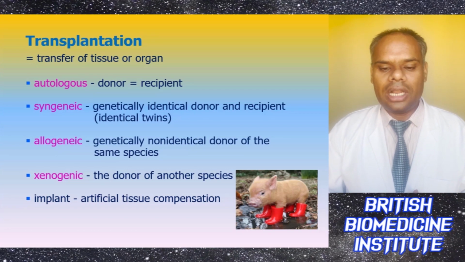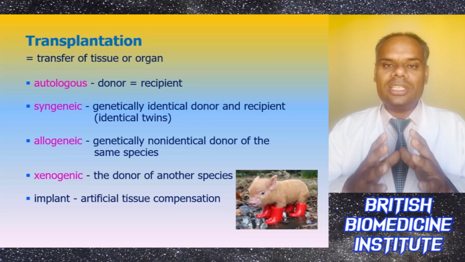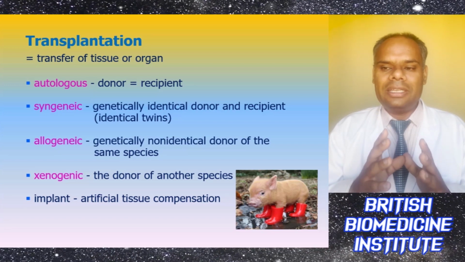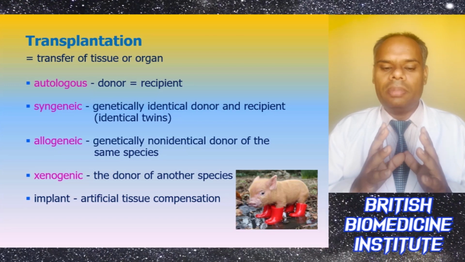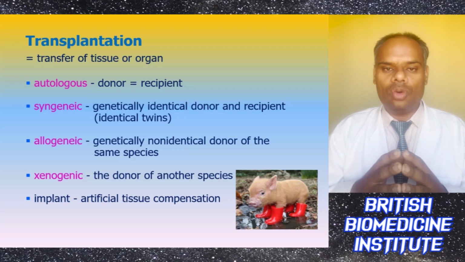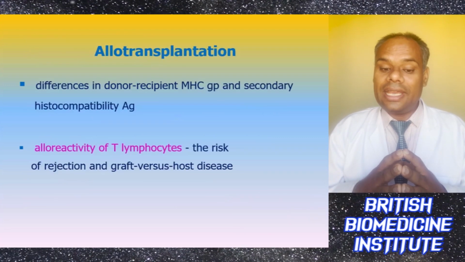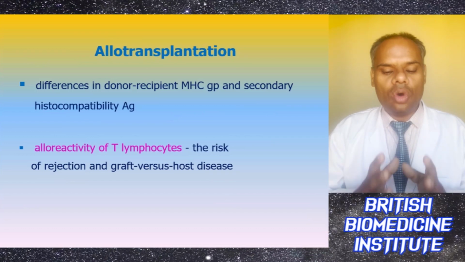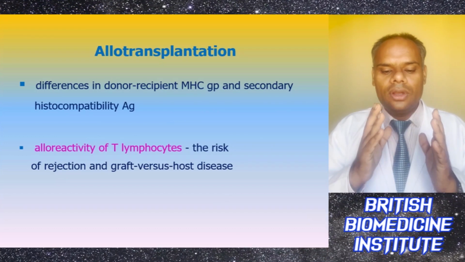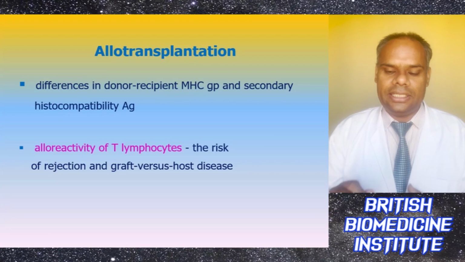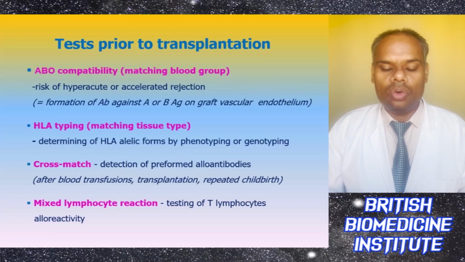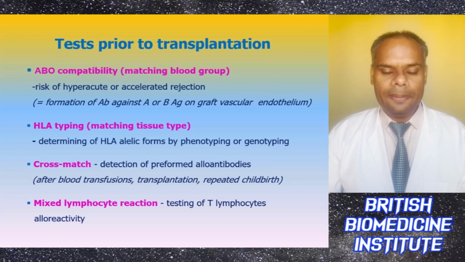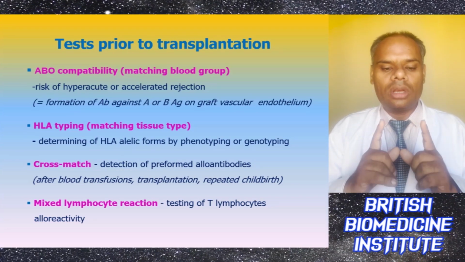So in allotransplantation, there will be differences between donor and recipient, where the major histocompatibility group and secondary histocompatibility antigen groups play a role. And if there is alloreactivity of T lymphocytes, then the risk of rejection and GVHD, graft versus host disease, will increase. So there are various tests which are required before transplantation. The first one will be ABO compatibility.